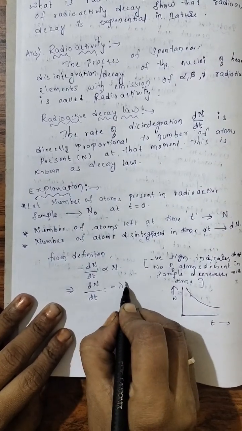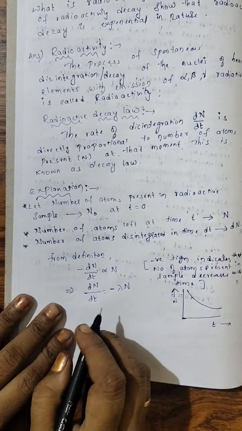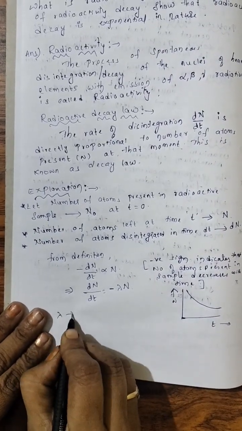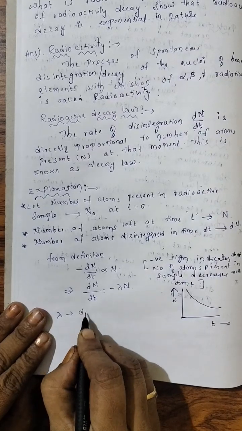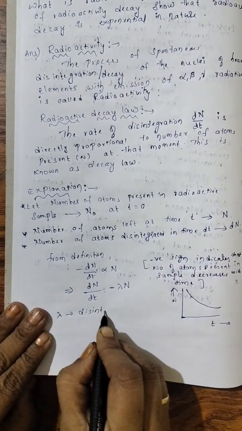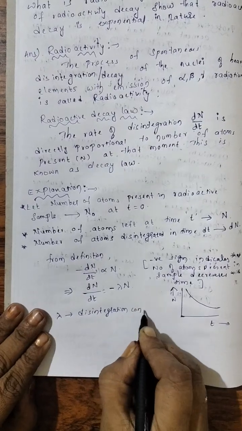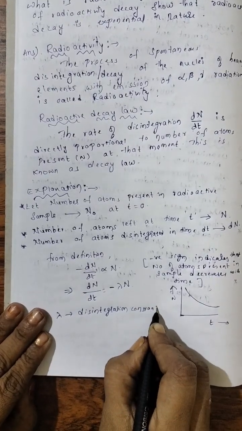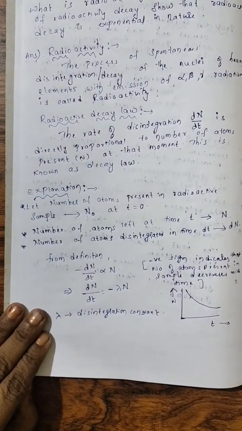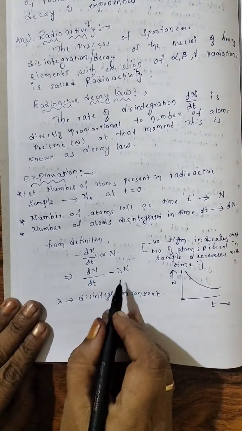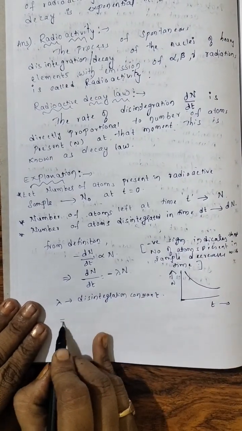lambda N. Right? Here, lambda we call disintegration constant. We call it the disintegration constant or decay constant. Your wish. Just rearranging these terms. How means?